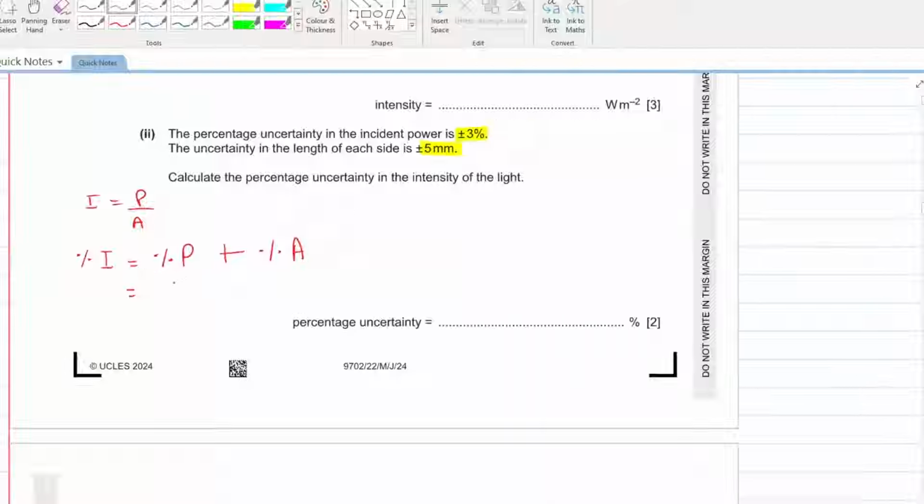Already given, 3%. How will you calculate the percentage uncertainty in area? We have a square. Area is equal to length into length. Area is equal to length squared.